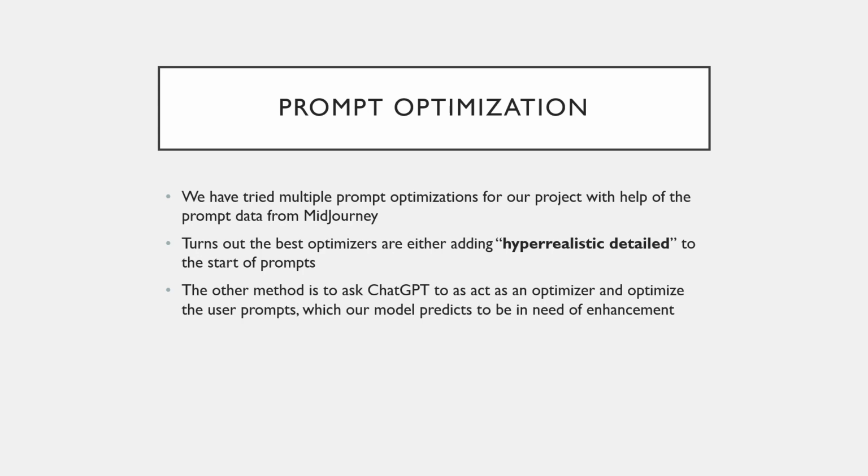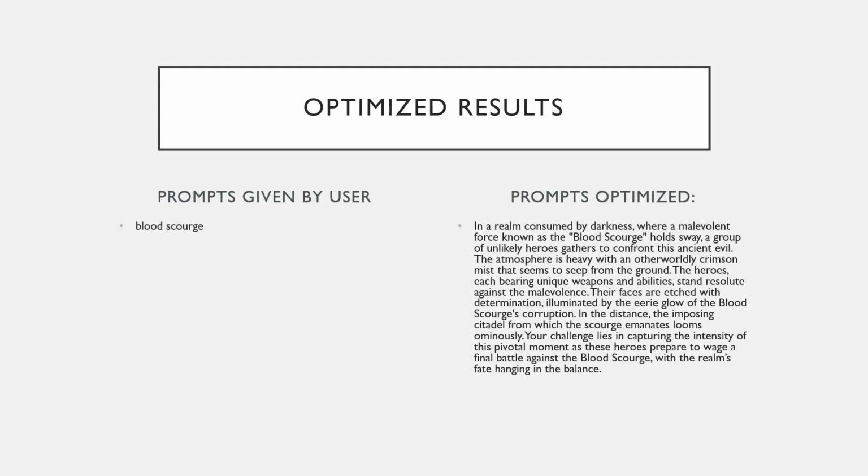These two modifiers increase the likelihood of getting a better image by a long margin. And the last and more reliable method that I have used is actually asking ChatGPT to act as an optimizer and to optimize the user prompts which have been deemed non-upscaled to get a better enhanced image for our users.